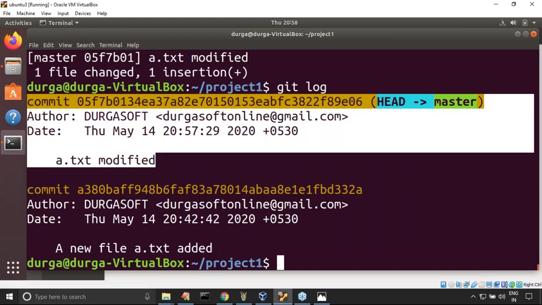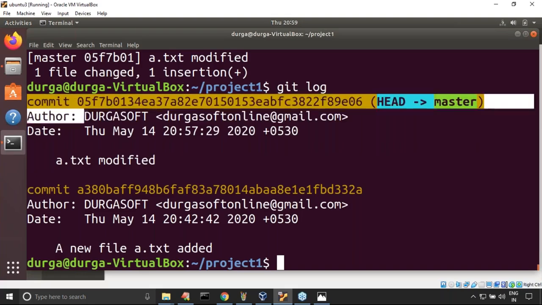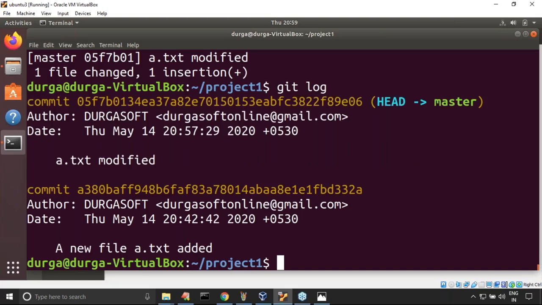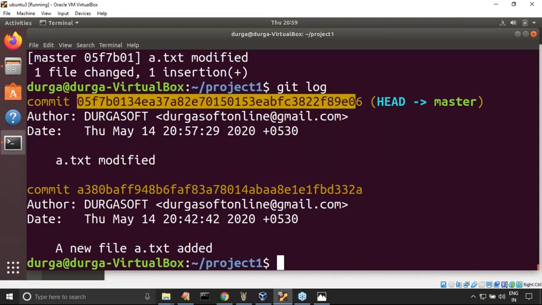Sir, I don't want this commit. I want to revert to this commit. Yes, no problem at all, you can do that. Like, this is an alphanumeric 40-length commit ID. Just for a basic idea's sake, I'm telling these things.